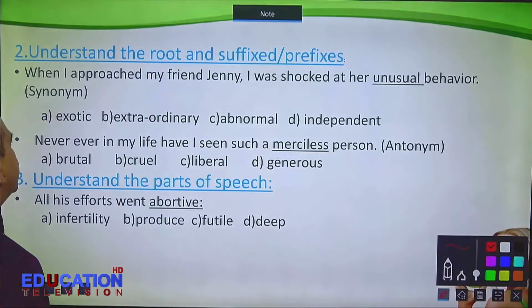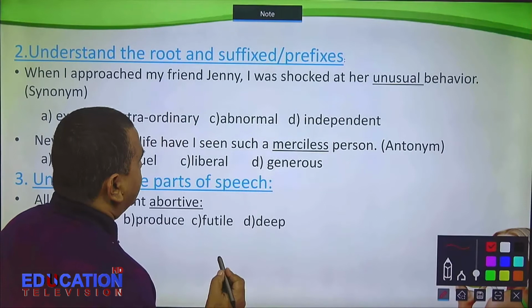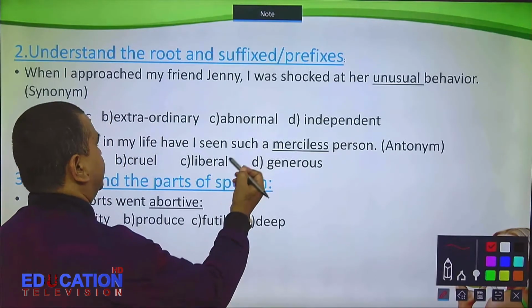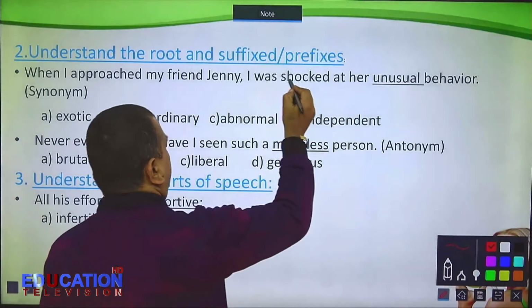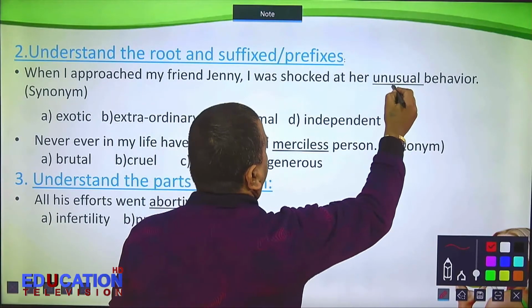Let me talk about the first example. When I approached my friend Jenny, I was shocked at her unusual behavior. Look at the term. I was shocked at her unusual behavior.